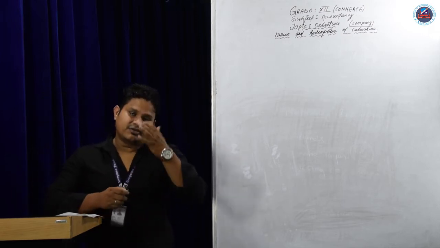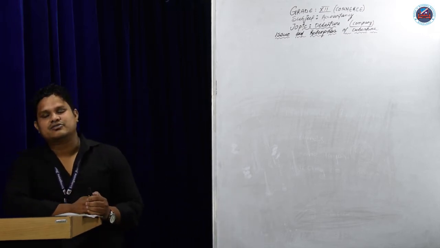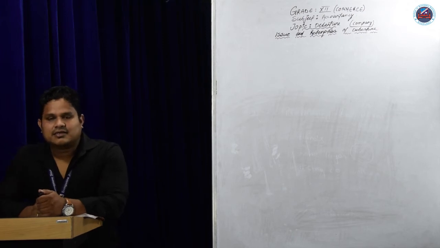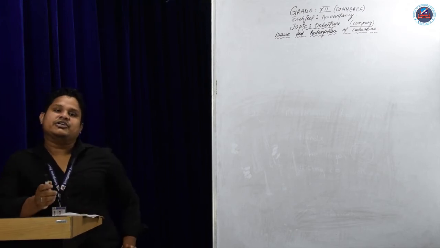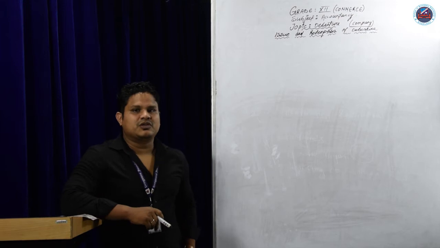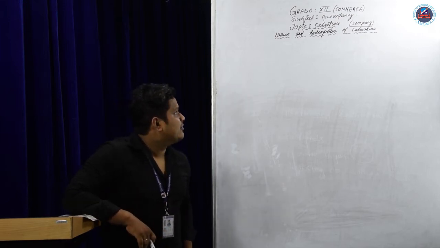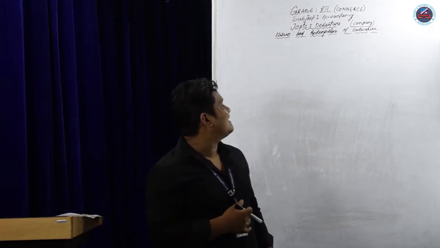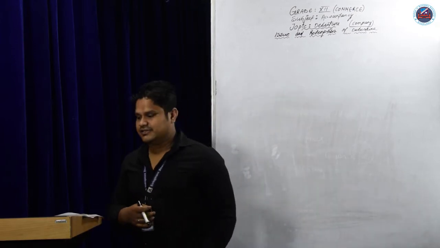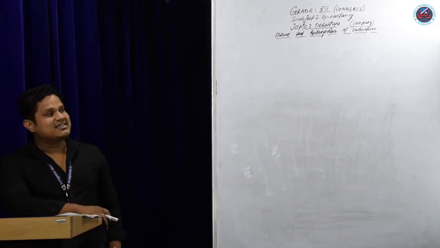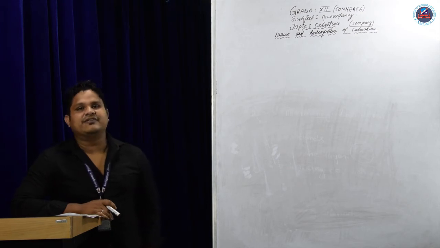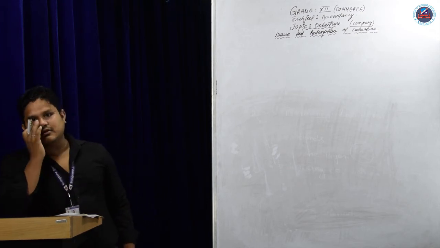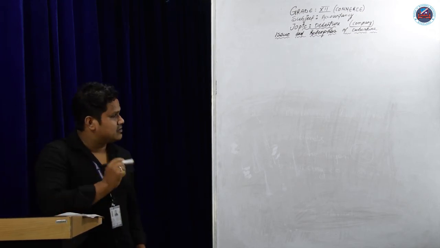Since in the last class we discussed company accounts, the issue, subscription, forfeiture and reissue of shares of a company, today we are going to do a new chapter of company, that is issue and redemption of debenture. In the last chapter, that is also company, this is also company.